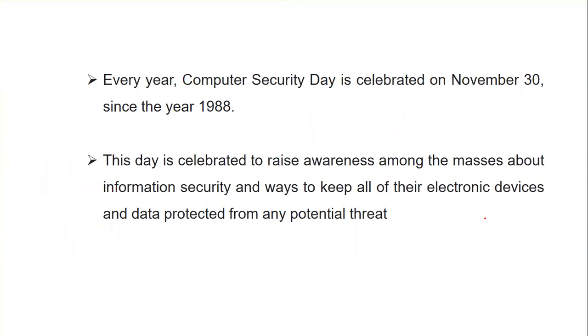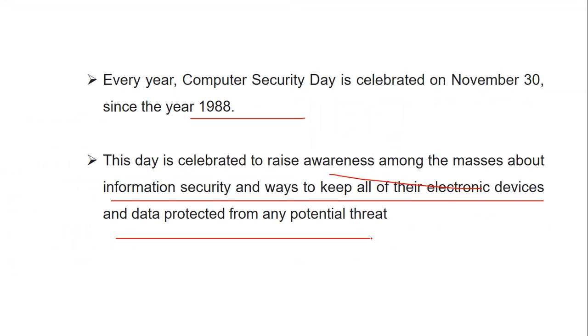Computer Security Day is celebrated on 30th of November, and it started from the year 1988. This day is celebrated to raise awareness among the masses about information security and the ways to keep electronic devices and data protected from any potential threat. So it is observed every year on 30th November, from 1988.